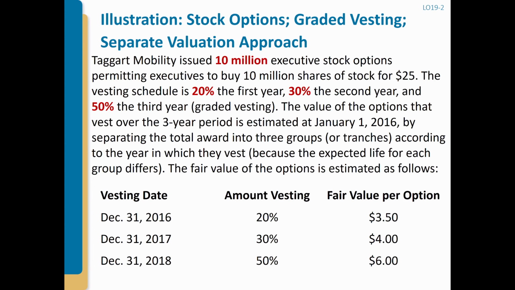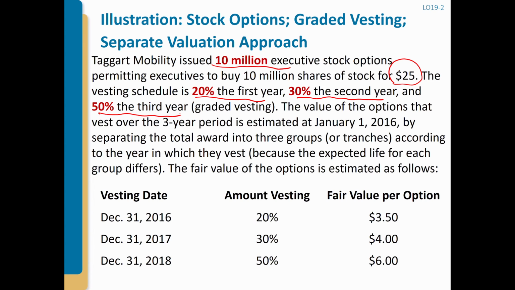This company issued 10 million stock options. We allow the executive to buy 10 million shares of stock for $25. $25 is the exercise price, right? The vesting schedule is 20% in the first year, 30% the second year, and 50% the third year.